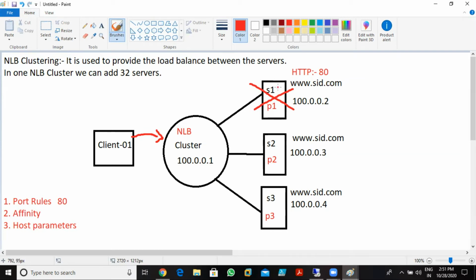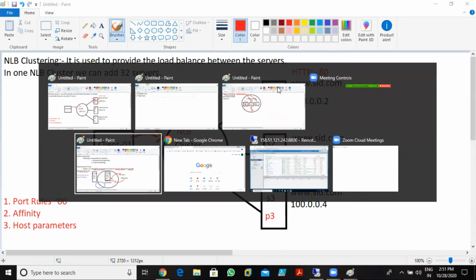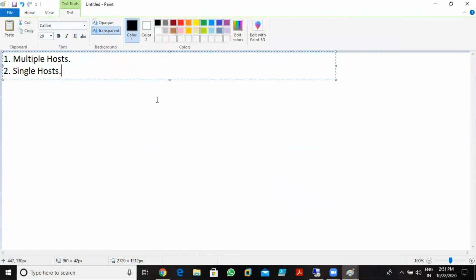Next we have the single host option. Single host means your queries are automatically redirected to a specific server as per the highest priority. Single host works on highest priority.